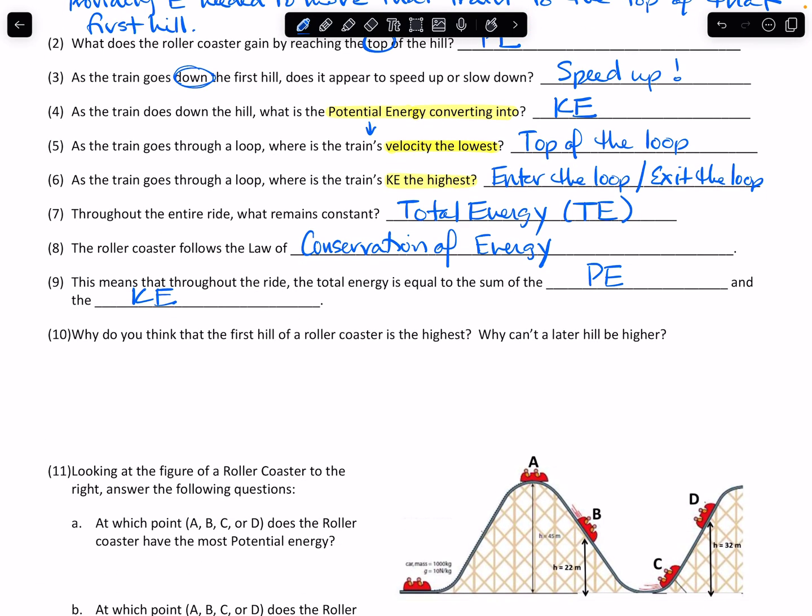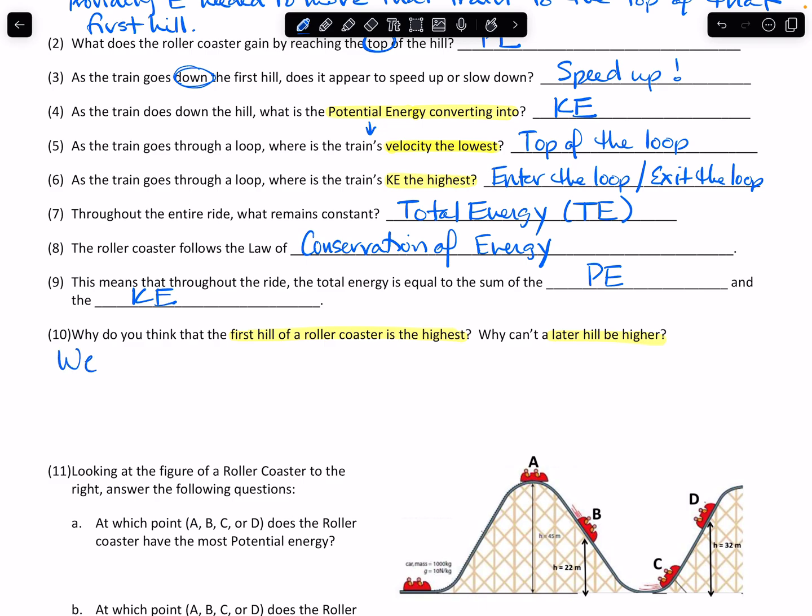Why do you think that the first hill of a roller coaster is the highest? Why can't a later hill be higher? All right. So if you think about a roller coaster, generally speaking, the first hill, the one the chain drags you up to the top of, is the highest throughout the ride. And the reason is the total energy. That first hill, that potential energy due to gravity, is going to be the greatest at the maximum height. And so if we have a really high hill at the beginning, that sets the amount of total energy that we have throughout the ride.